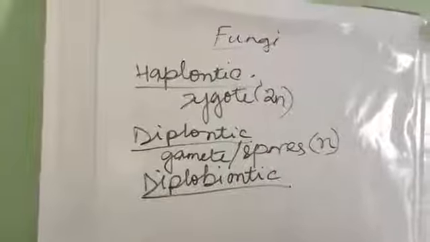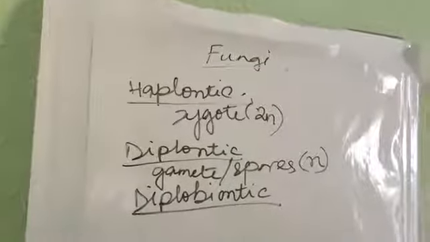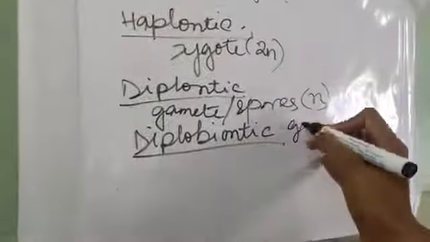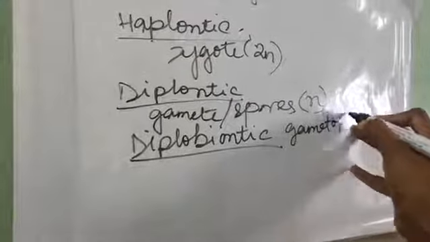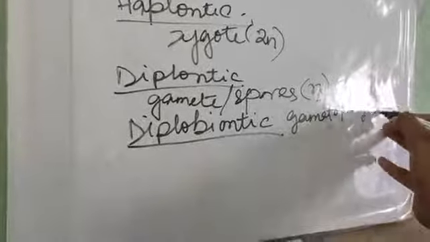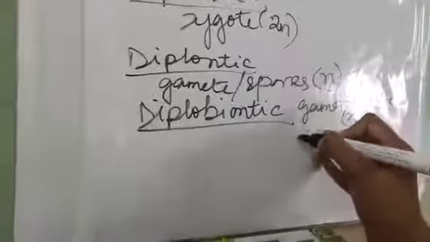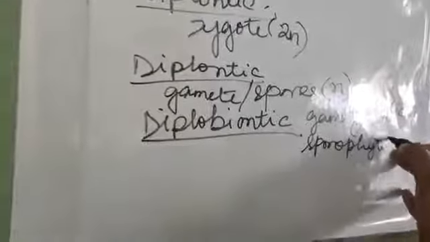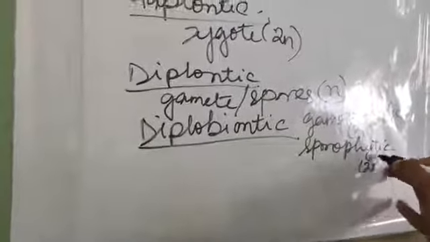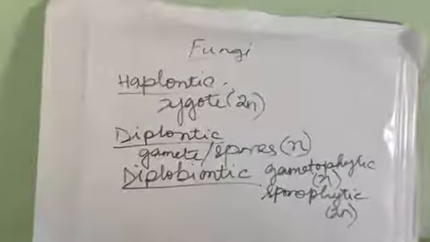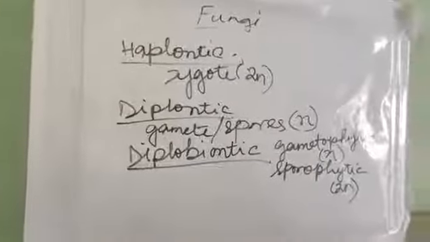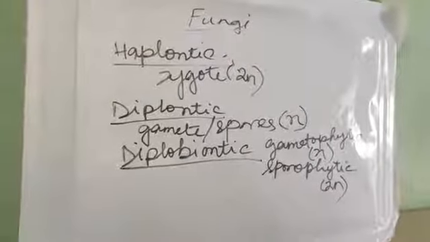Next is diplobiontic. Diplobiontic is what? Over here we can see the gametophytic haploid plant, and over here we can also see the sporophytic diploid plant as well. So as we can see both the haploid and the diploid thing over here, it is termed as diplobiontic life cycle. Understood? Now we will go for the lichens.